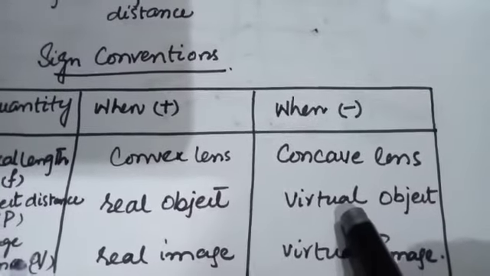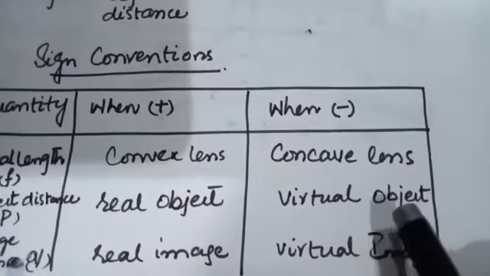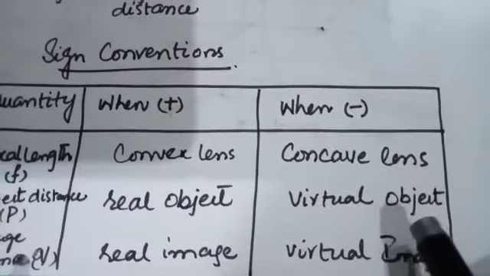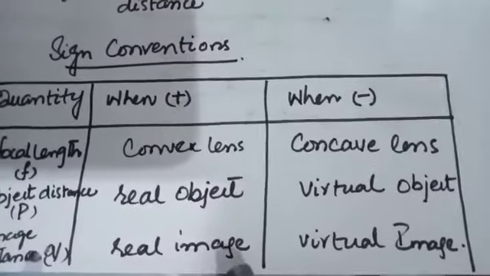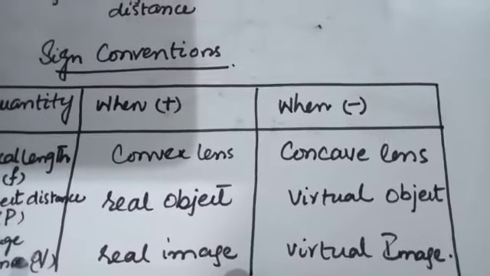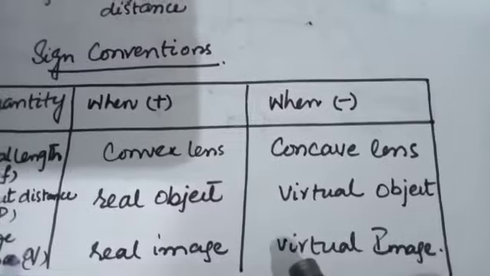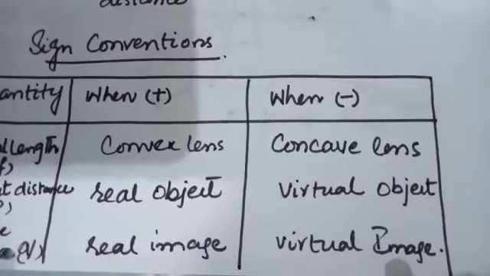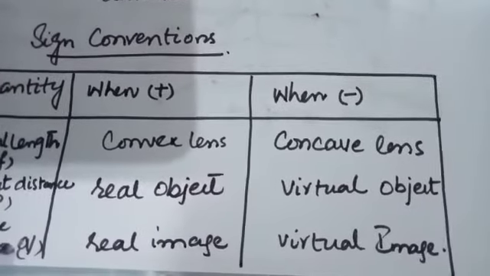If the object distance is negative, the object is on the right side of the lens and it is a virtual object. Image distance: q is positive for a real image made on the right side of the lens by a real object, and q is negative for a virtual image made on the left side of the lens by a real object.